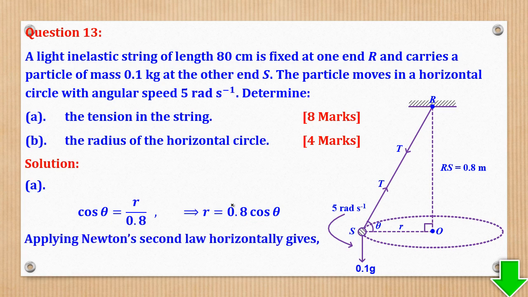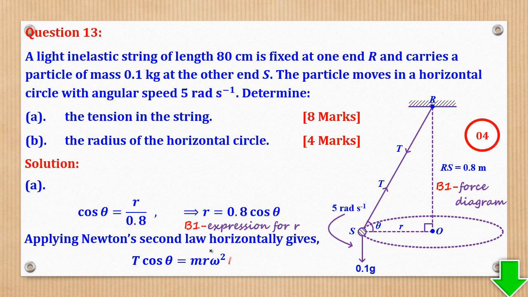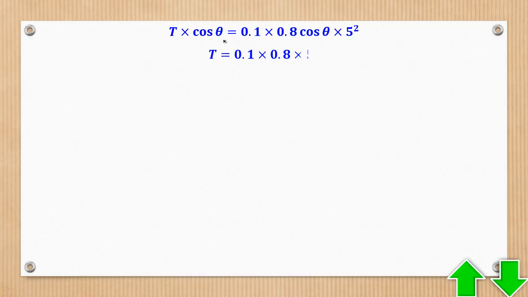So applying Newton's second law of motion horizontally, resolve this tension this side, it becomes T cos theta. Then this will be ma. Remember, a is r omega squared. So substitute for r, and you realize that this cos can cancel. You remain with the value of T as 2 newtons.